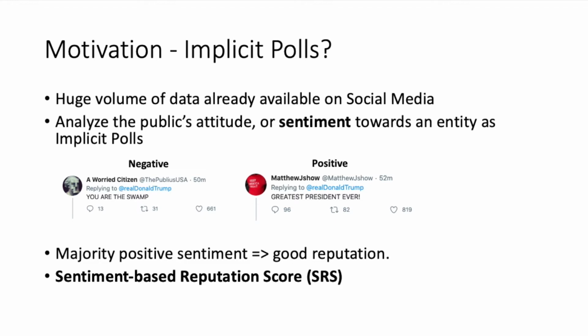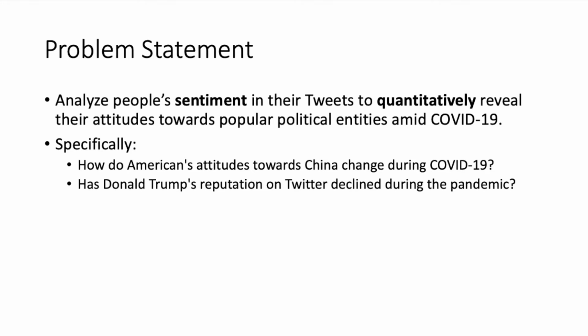In this project, we propose a novel metric called Sentiment-Based Reputation Score, or SRS, as an indicator of an entity's reputation. The problem we want to solve in this project is to analyze people's sentiment in their tweets to quantitatively review their attitudes towards popular political entities amid COVID-19. There are two interesting topics that we will use for case study. How do Americans' attitudes towards China change during the COVID-19? And has Donald Trump's reputation on Twitter declined during the pandemic?